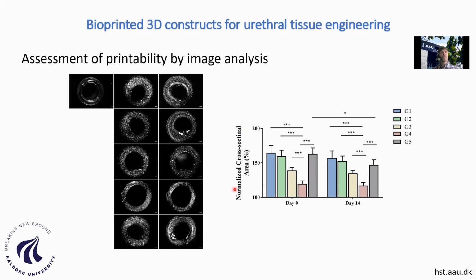So by looking at this normalized cross-sectional area and comparing to a control, which is just a pure bioink, which doesn't have any value for bioprinting, but is like the perfect ink for printing, we compare the change in the shape over time, and we find out, for example, that there is one group in one of these mixtures that attains the most stable shape, close to the control. This is group number 4.